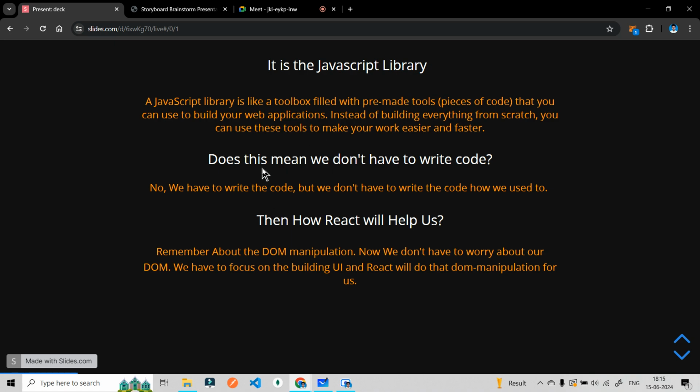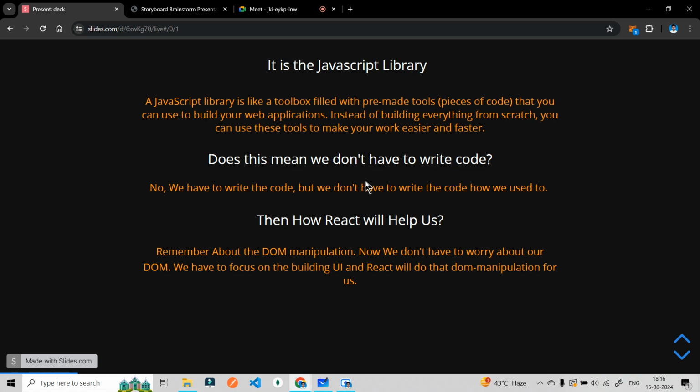So React.js is one of the libraries. Angular.js and Vue.js are frameworks. As simple as that. Does this mean we don't have to write code? No, we have to write code, but not the way we used to write it. It doesn't mean we can just import this particular thing into our project and start building. We have to write the code of the particular library that we are using.